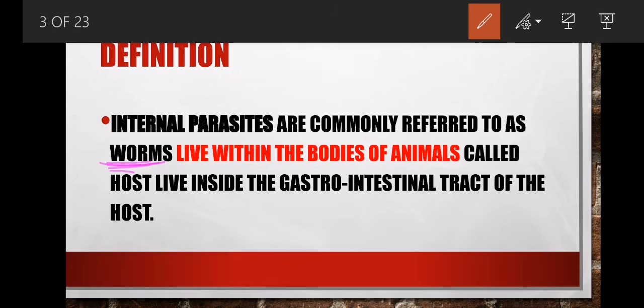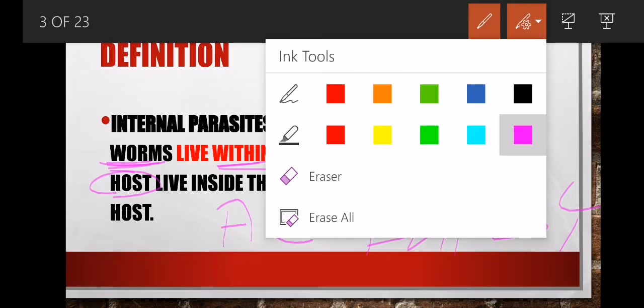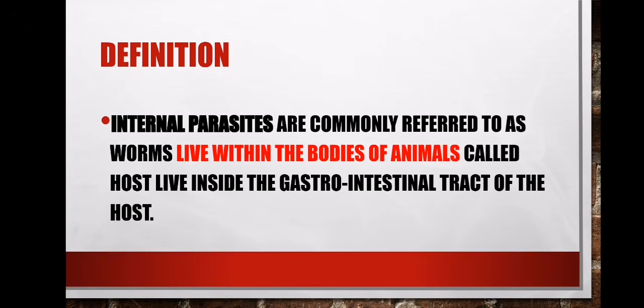Take note of this part. They live within or inside the bodies of animals, and those animals, we give them a name, ngama host. So they live inside, and they will live in the gastrointestinal. And we said gastrointestinal, they are talking about the alimentary canal, whereby they talk about the intestines. They also talk about the stomach. So we say these are parasites that affect the alimentary canal of the animal. So that's what we have to understand in this case.